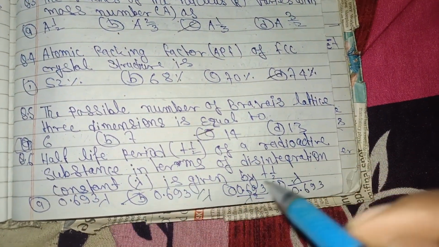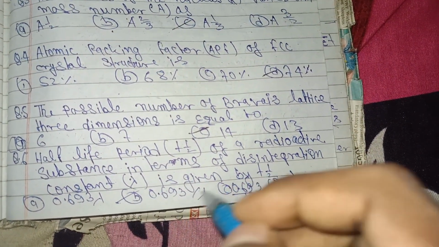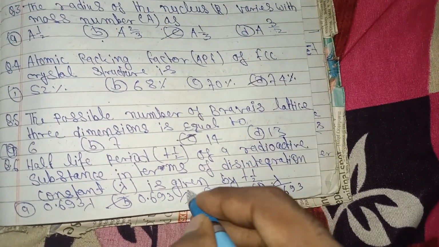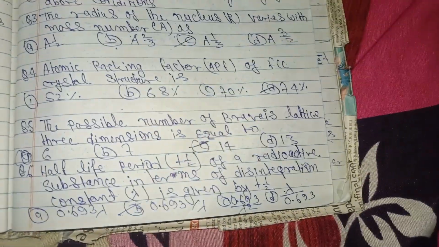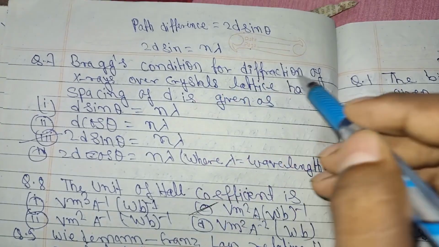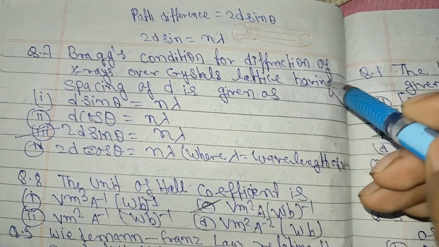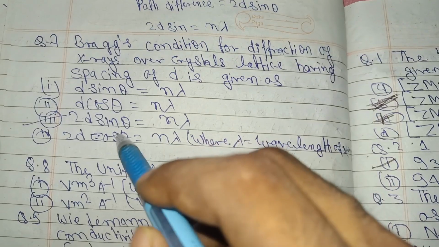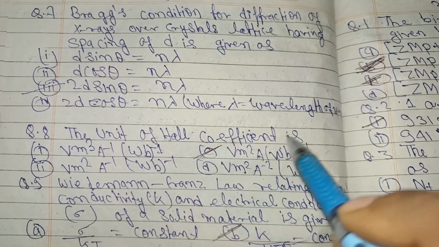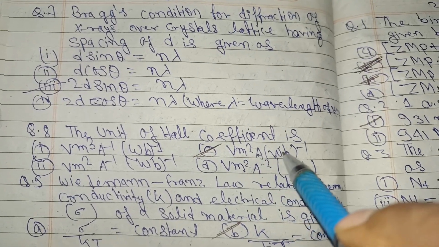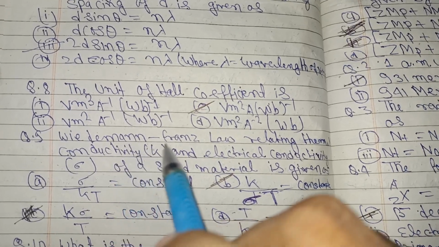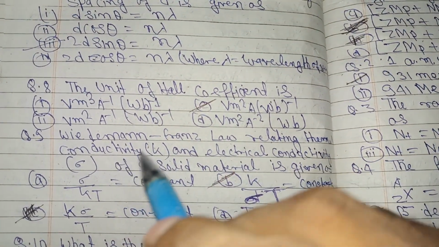Question number 6, the half life period T half of a radioactive substance in terms of the disintegration constant lambda is given by 0.693 upon lambda. And question number 7, Bragg's condition for diffraction of X-ray over a crystal lattice having a spacing of d is given as 2d sin theta is equal to n lambda. And question number 8, the unit of Hall coefficient is V m square A to the power minus 1 B to the power minus 1.